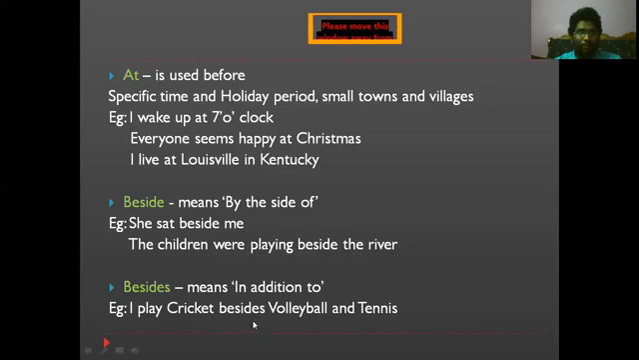What if I place "beside" here in the place of "besides"? I play cricket beside volleyball and tennis. Now you tell me, you know the meaning of "beside" now. If I place it here, it's not going to make any sense. So that's the reason we are supposed to be careful about which prepositions we use, especially these types of prepositions.